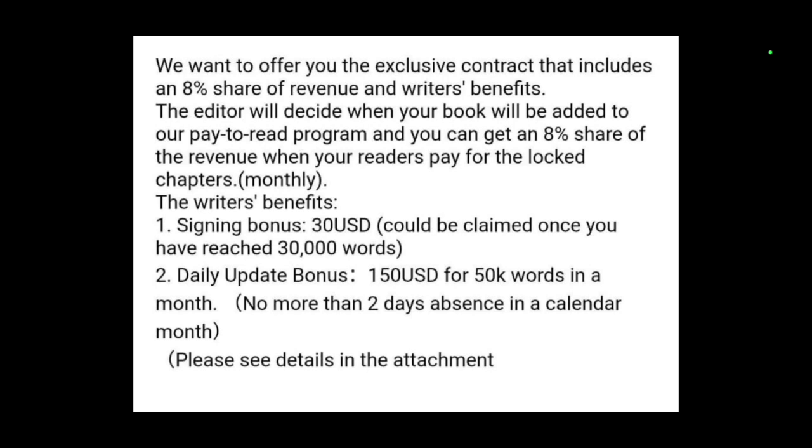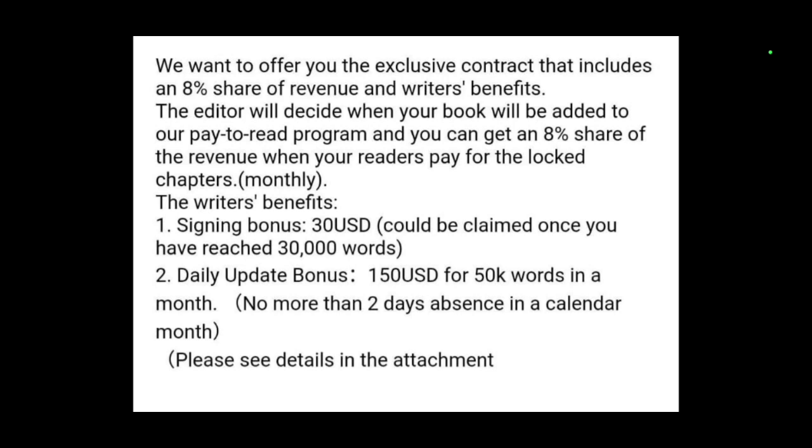The sign-in bonus is $30. You can claim that once you have reached your 30,000 words. Remember, for you to get contracts, an exclusive contract or non-exclusive contract, but aim for an exclusive contract actually. For that, you are going to have your 5k words, your outline, your blog, and your details. For the daily update bonus, you are going to have your 50k words in a month, minus the 30k words of your sign-in bonus.